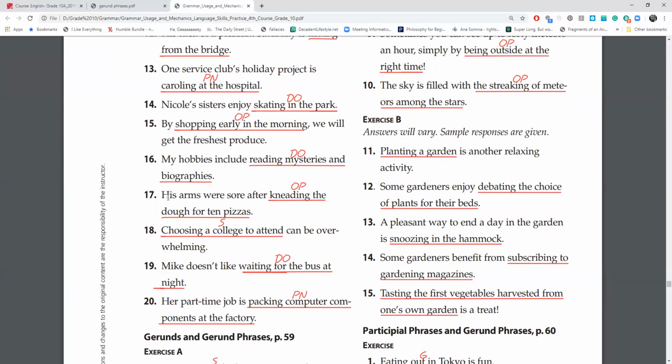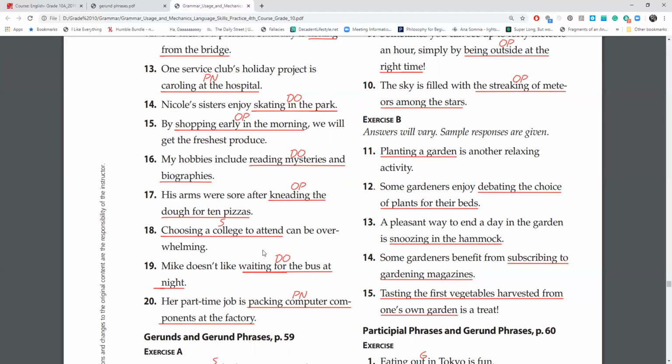Number 17, his arms were sore after kneading the dough for 10 pizzas. After kneading the dough for 10 pizzas. Okay, we have here kneading. Kneading is like to massage something or to rub into it. Like when you make pizza dough, you are using your hands and you're kneading the dough. So kneading the dough for 10 pizzas is what made his arms sore. And again, this is the preposition right here, so this must be the object of a preposition.